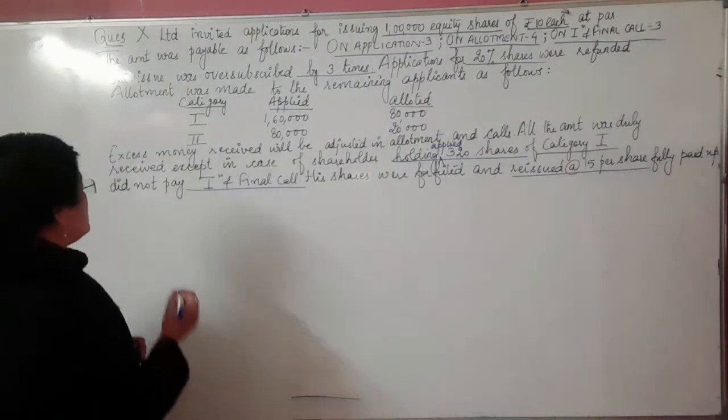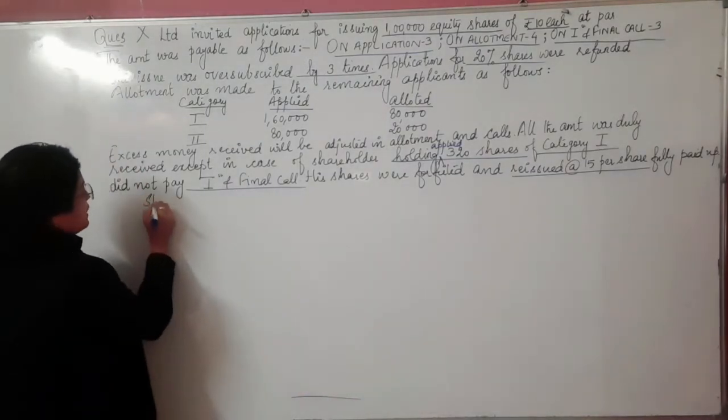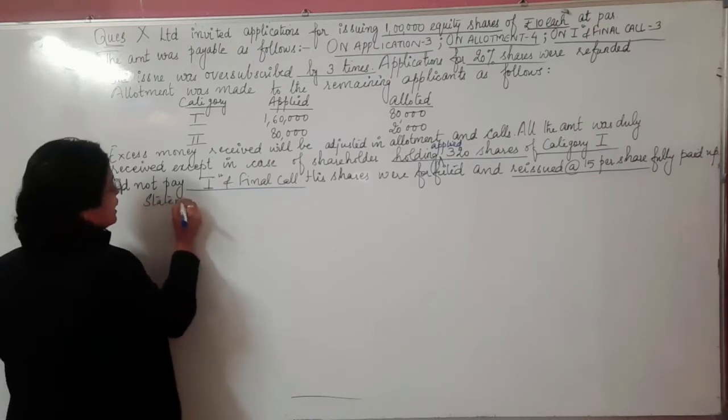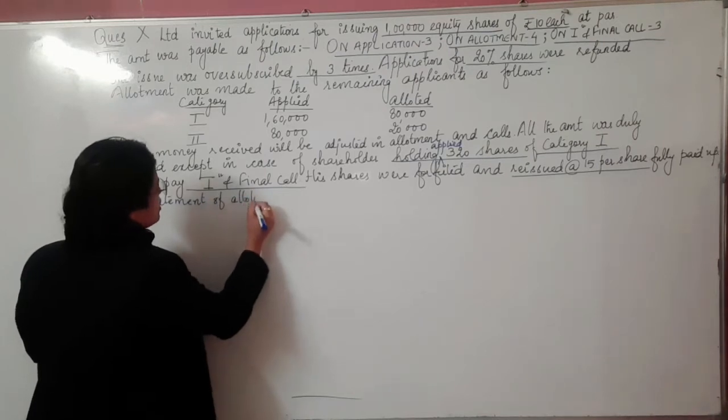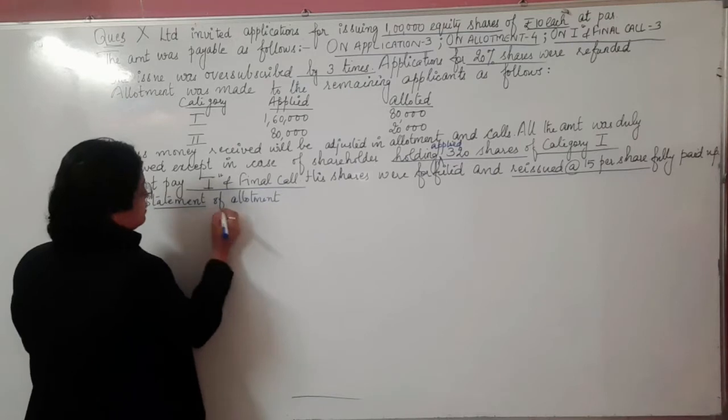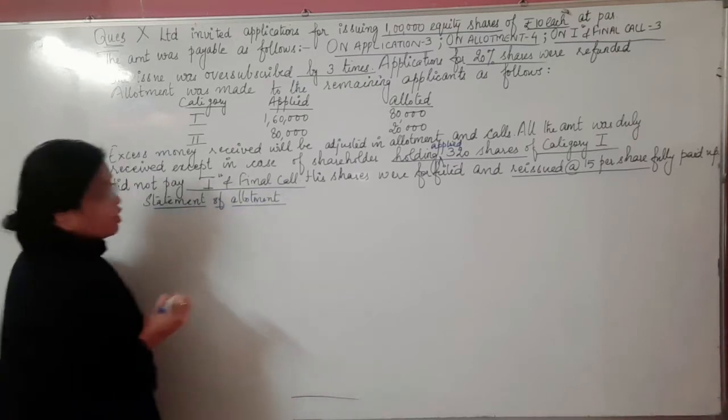Before doing any working, to have clarity, I am preparing the statement of allotment.